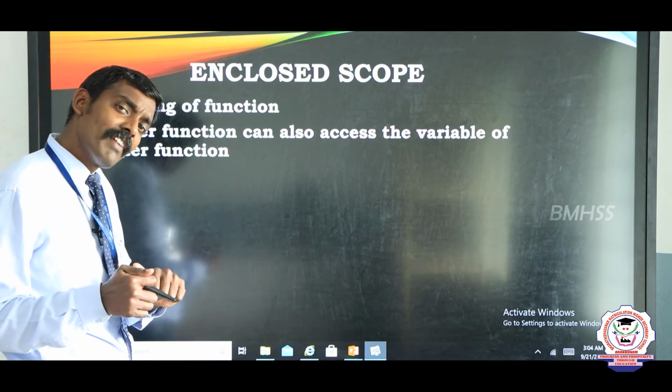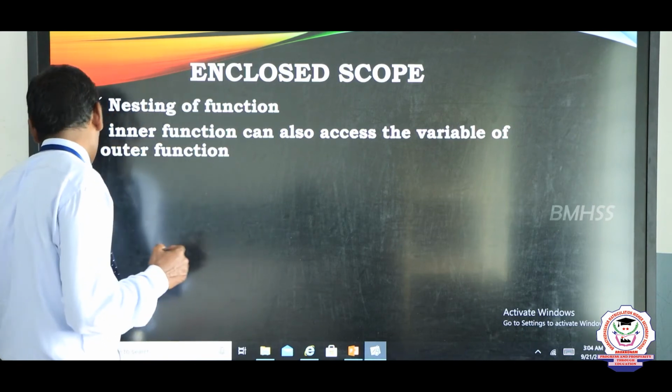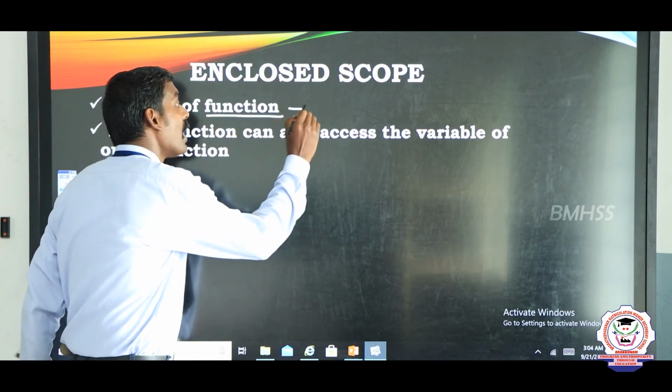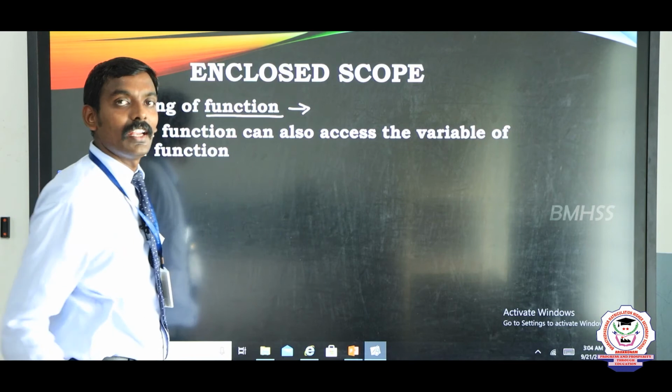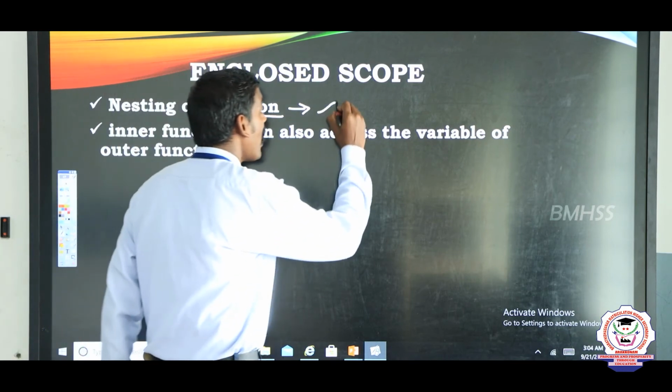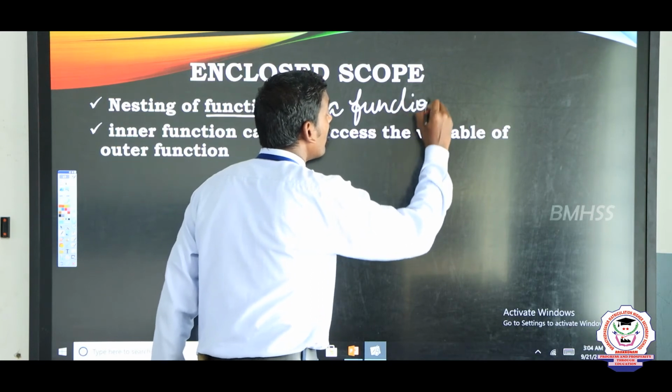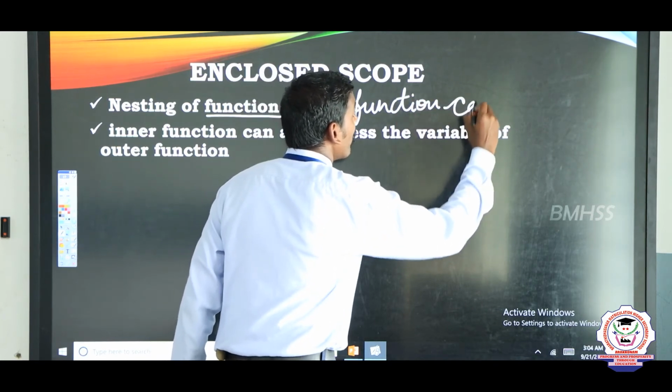What is a nested function? Very simple concept, children. A function can have one more function inside it.